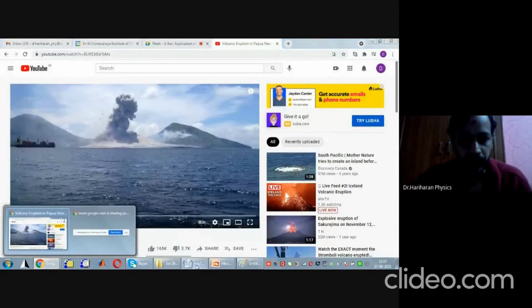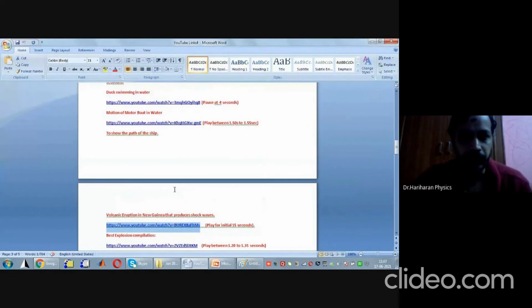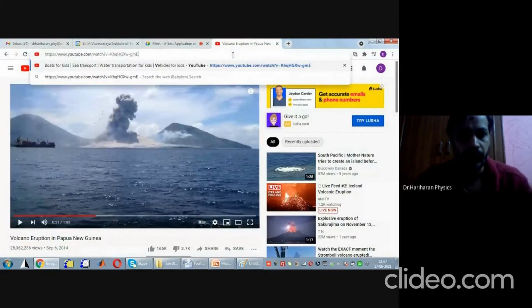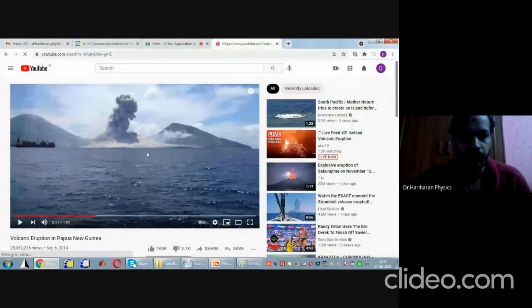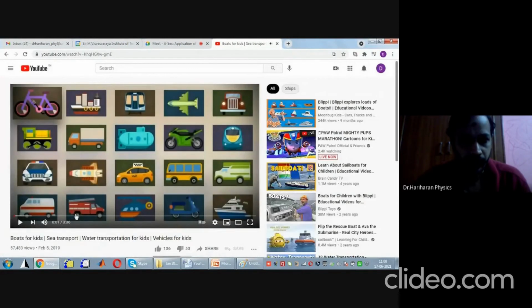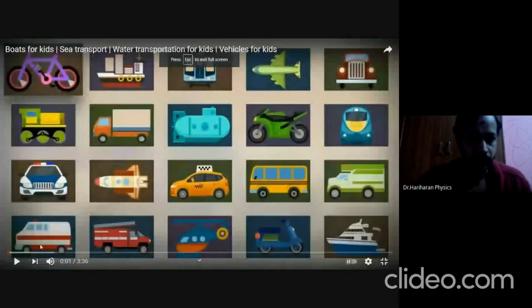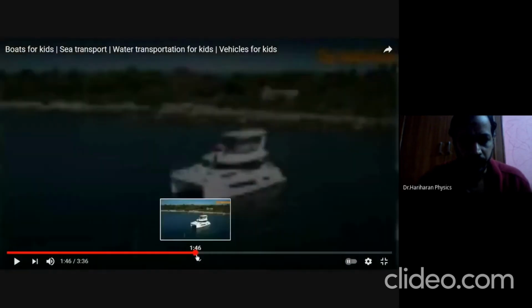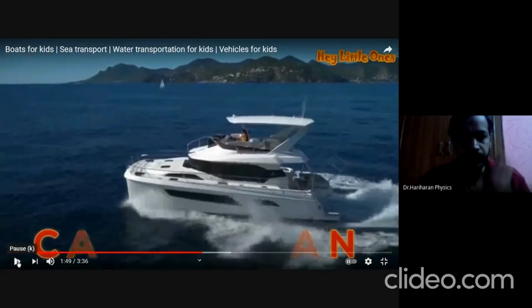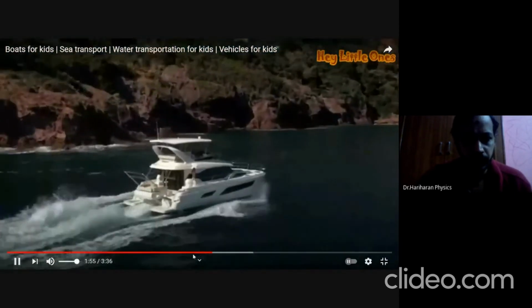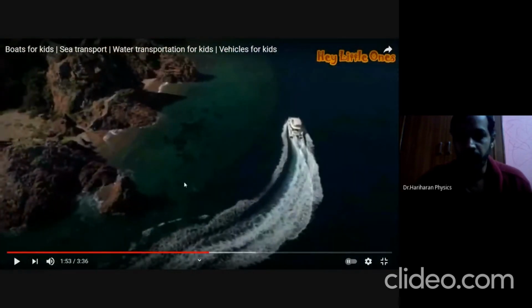If I look at the motion of a ship in water, can you see here?